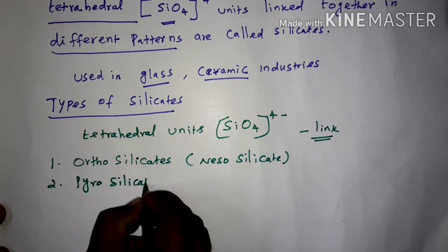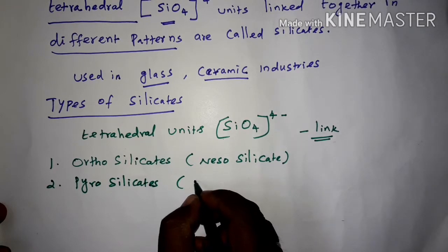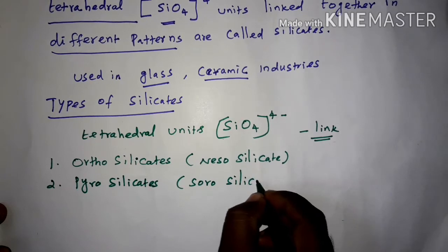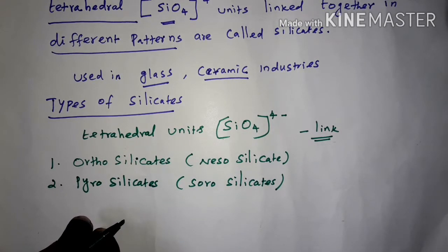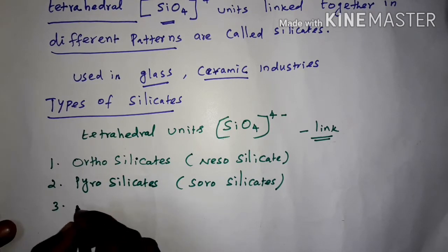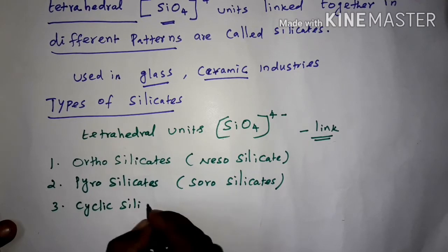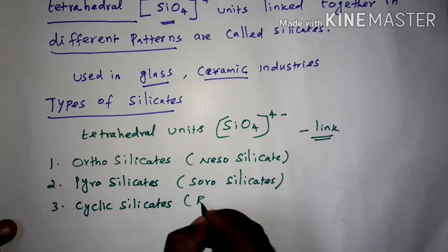Another name for pyrosilicate is sorosilicates. And the third type is cyclic silicates, or ring silicates.